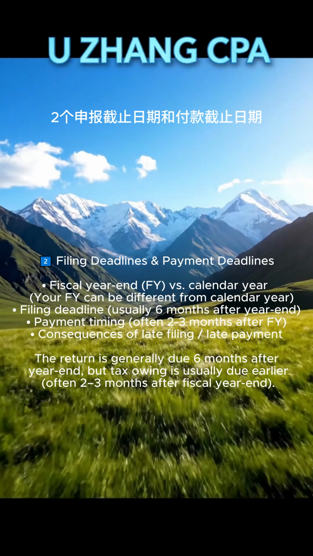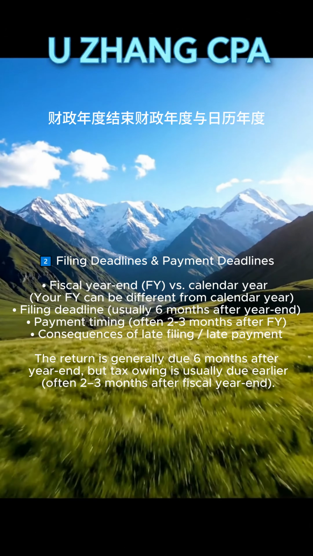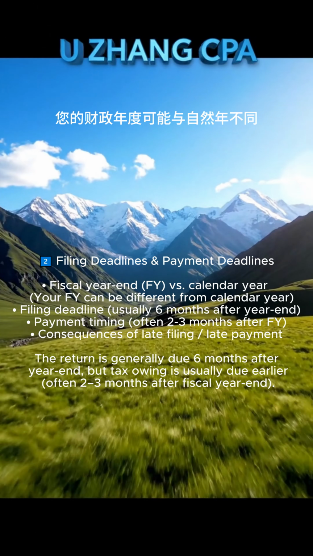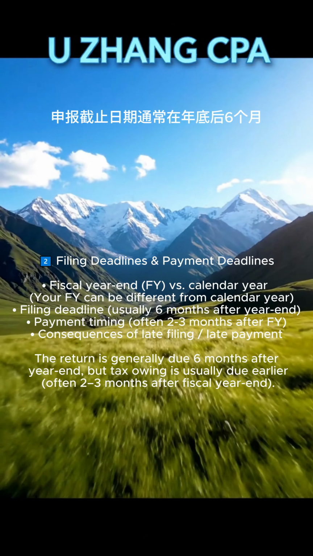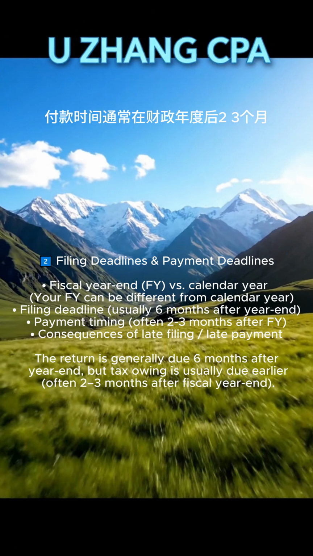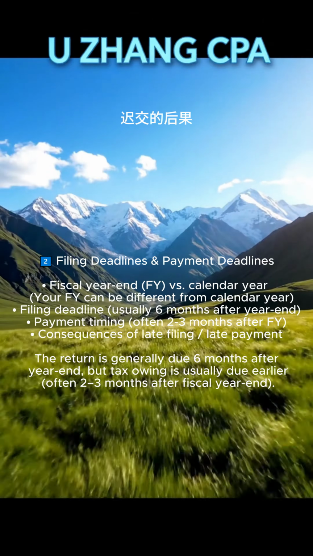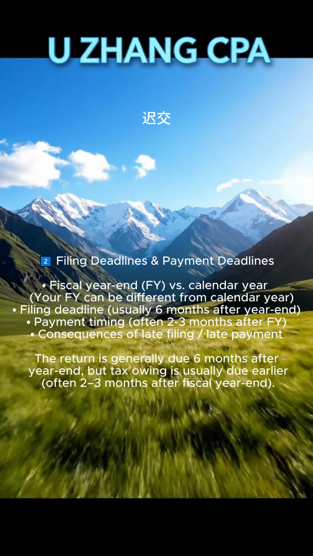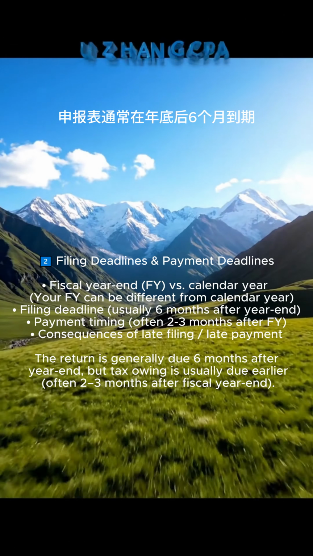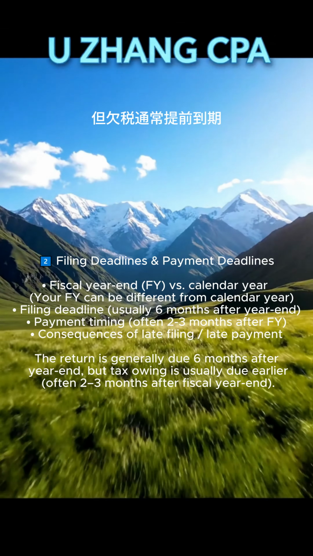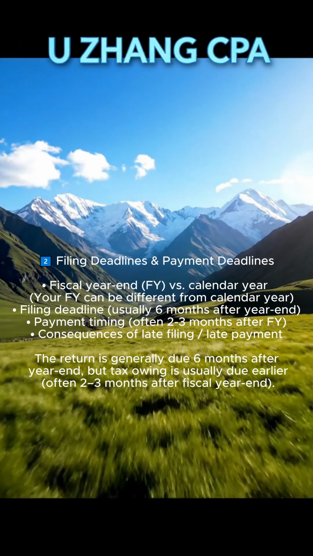2. Filing deadlines and payment deadlines. Fiscal year end, FY, versus calendar year. Your FY can be different from calendar year. Filing deadline, usually 6 months after year end. Payment timing, often 2-3 months after FY. Consequences of late filing. Late payment. The return is generally due 6 months after year end, but tax owing is usually due earlier, often 2 to 3 months after fiscal year end.